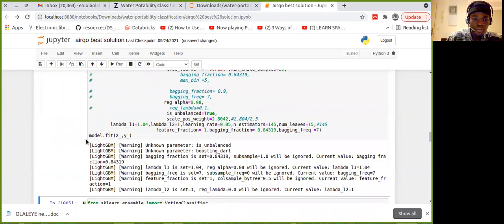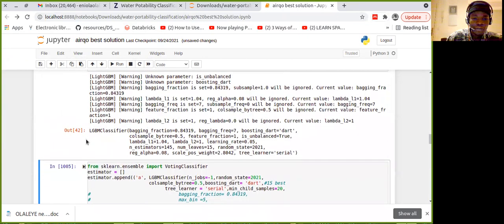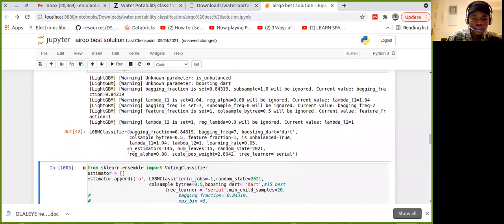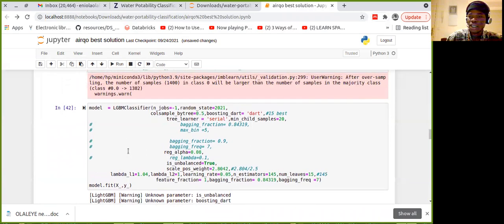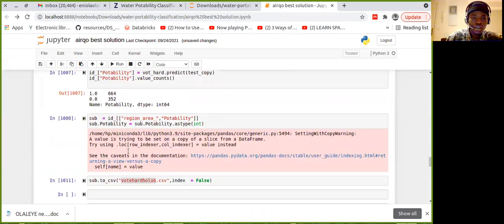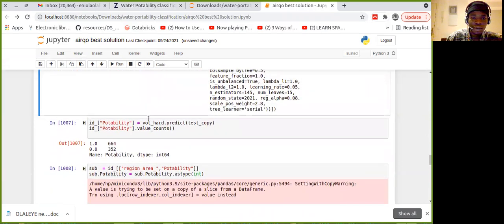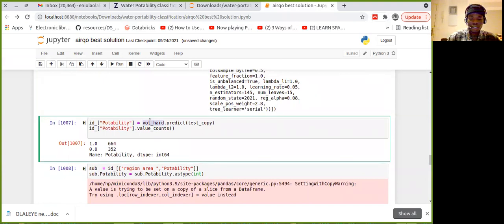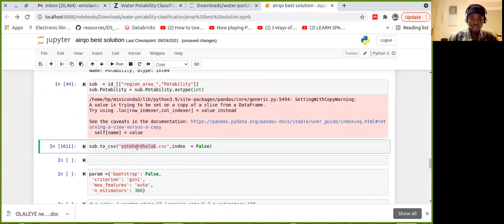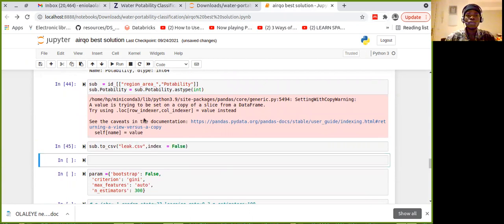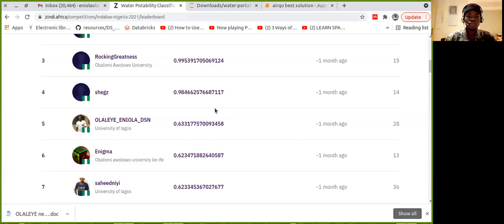Okay, so now we are fitting. I'm not going to use the voting classifier here. I'll just predict straight. So I will come here, remove the vote add, and put model dot predict. Then I'll call it leak dot CSV.